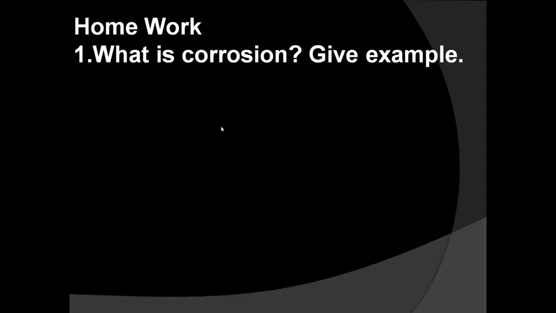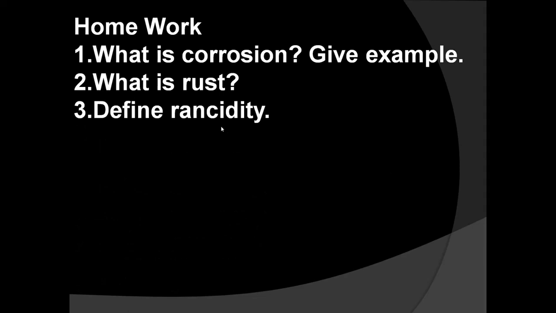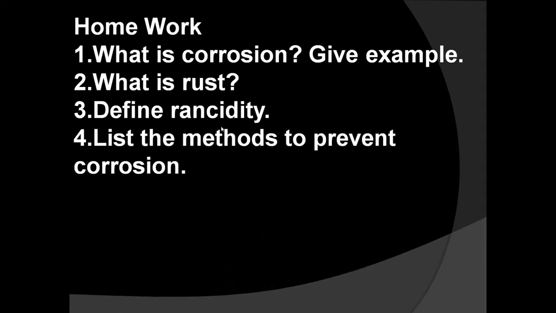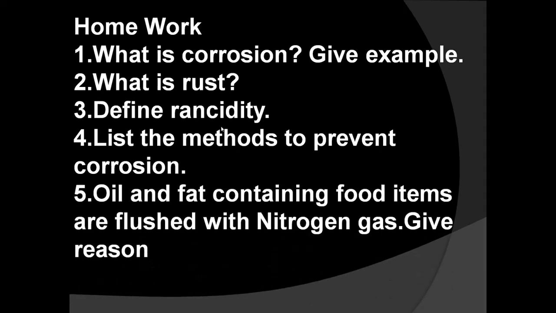Let us take some homework questions, children. First question: what is corrosion? Give an example. Second question: what is rust? Third, define rancidity. Fourth, list the methods to prevent corrosion. Fifth, oil and fat containing food items are flushed with nitrogen gas. Give reason. So these are the homework questions. Do write the answers and learn this chapter.